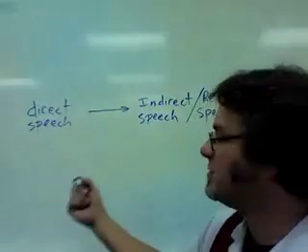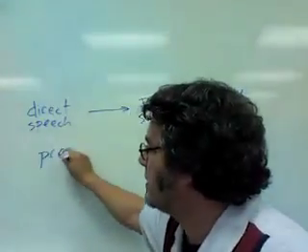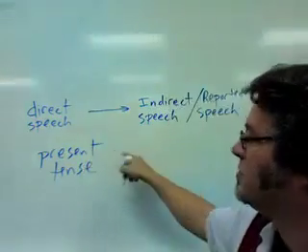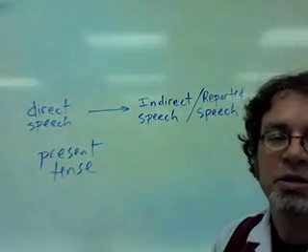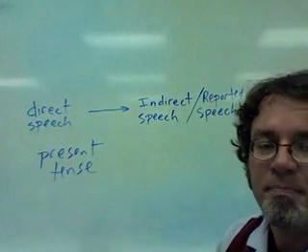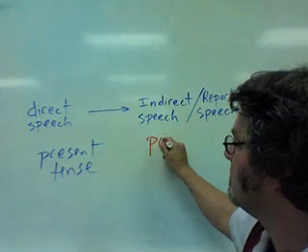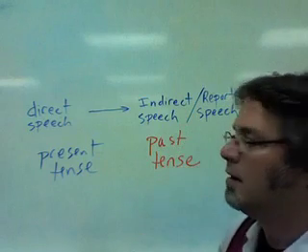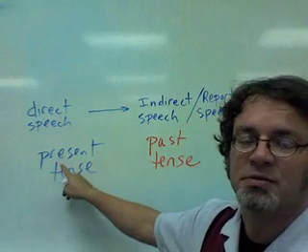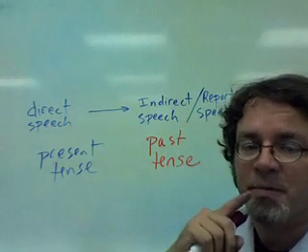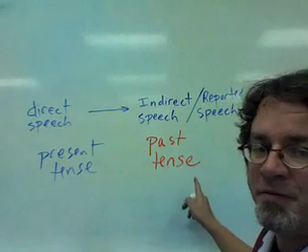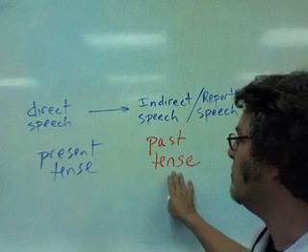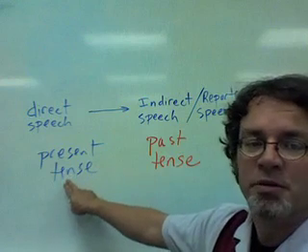If somebody says something in the present tense, when you describe it later, you change it to the past tense. Whatever is said in the present tense are the words that come from the mouth, and whatever is said here is simply a description of what the person said originally.